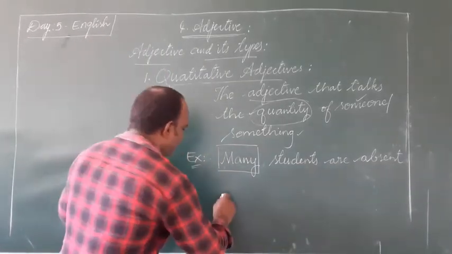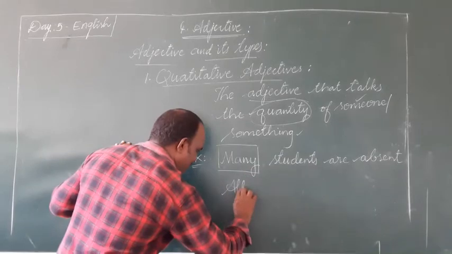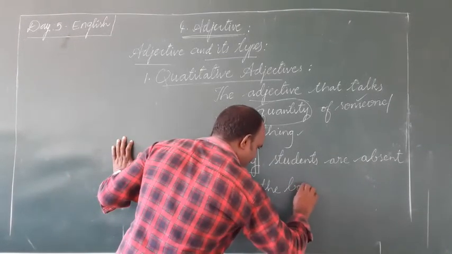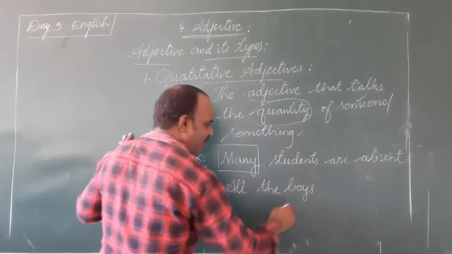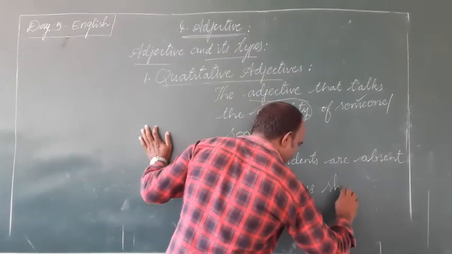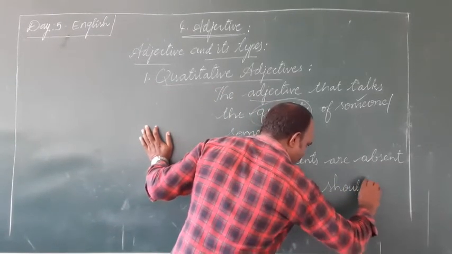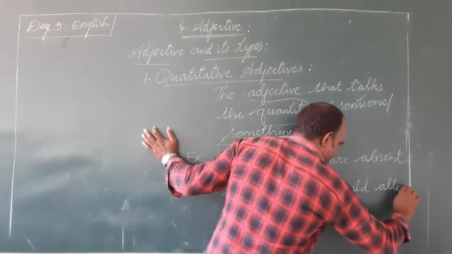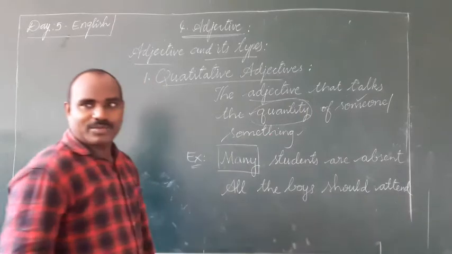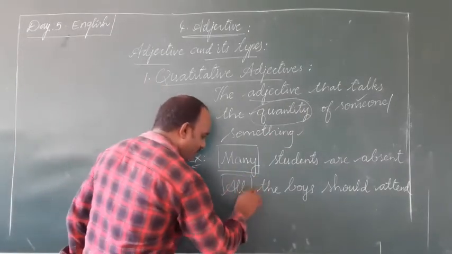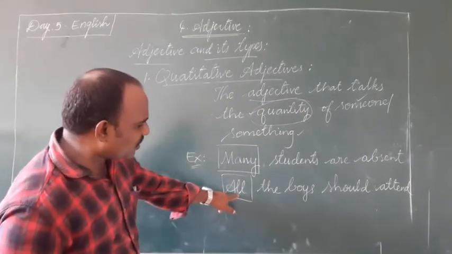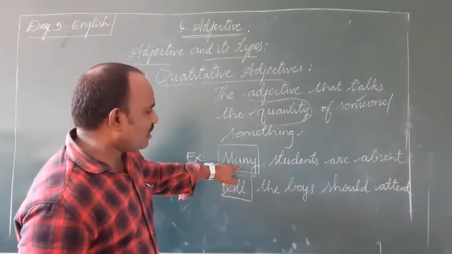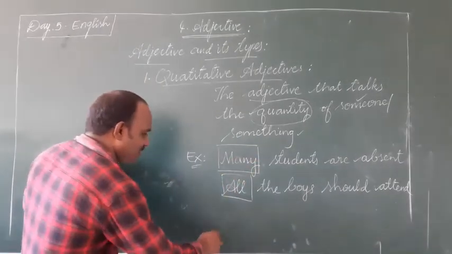See, all students, all the boys should attend. All the boys should attend. Look at this word, all. Of course, this word talks about some quantity of boys here. This word also talks about some quantity. See?